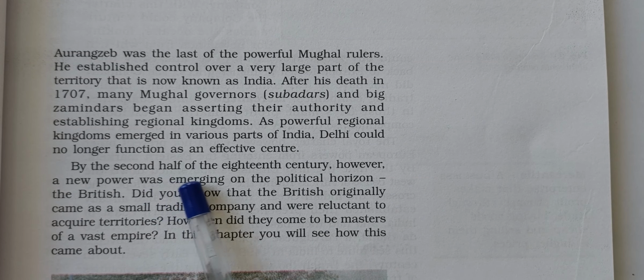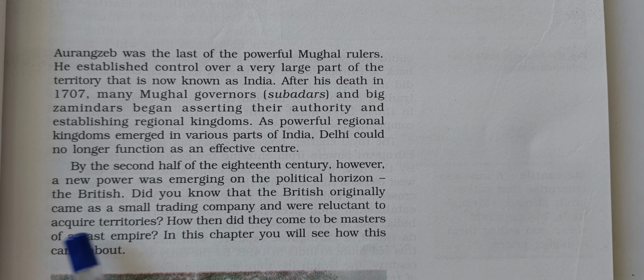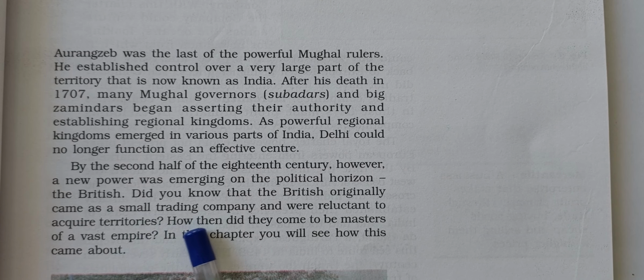By the second half of the 18th century, however, a new power was emerging on the political horizon, the British. Did you know that the British originally came as a small trading company and were reluctant to acquire territories? How then did they come to be masters of a vast empire? In this chapter, you will see how this came about.